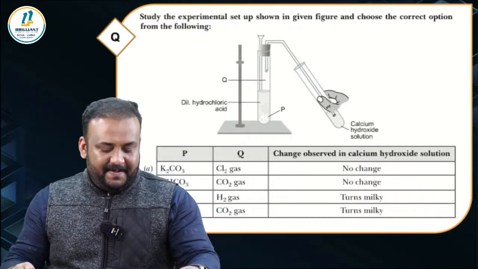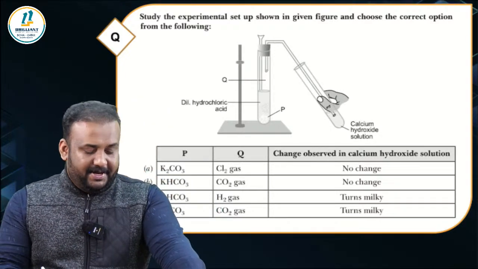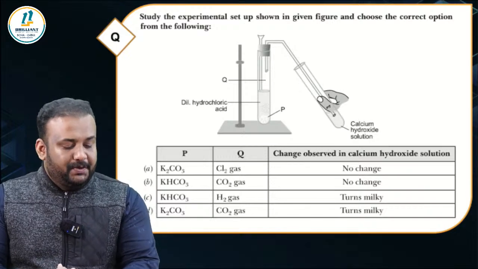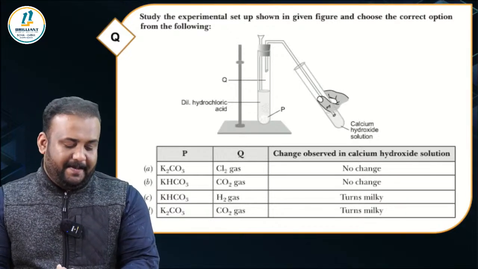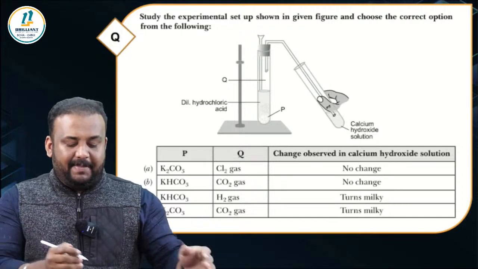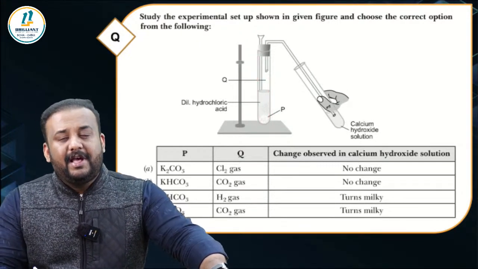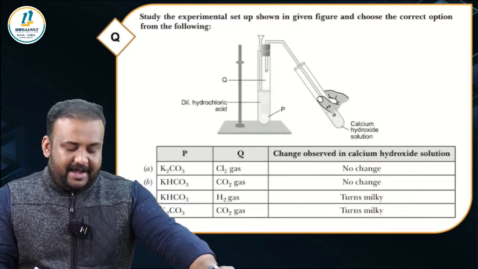You can see here in the next question, study the experimental setup shown in the figure and choose the correct option from the following. Here we have an apparatus, and in that apparatus there is a tube in which dilute hydrochloric acid is taken.